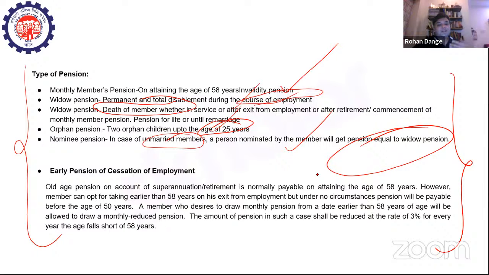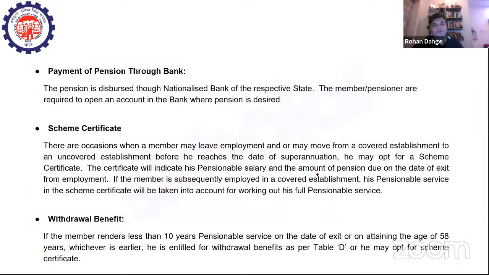So there is an early pension on cessation of employment. Cessation means the stoppage of employment. In that case, if your employment is stopped, then you'll start getting an early pension, right? So you get the payment of pension through the bank, any nationalized bank in India. So the members are required to open an account in the bank where the pension is desired.